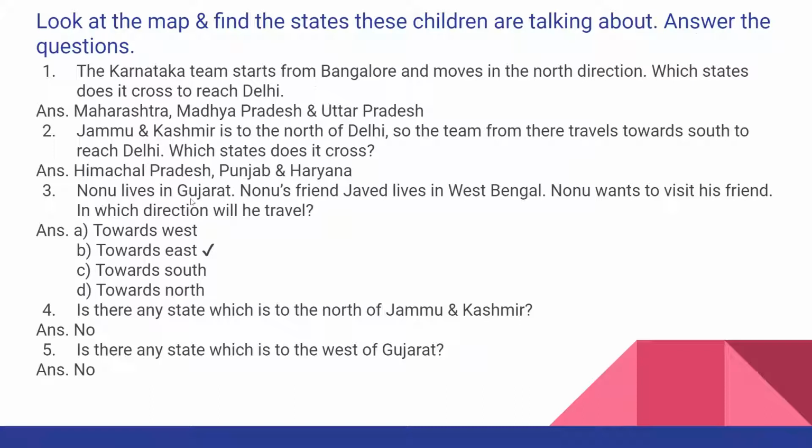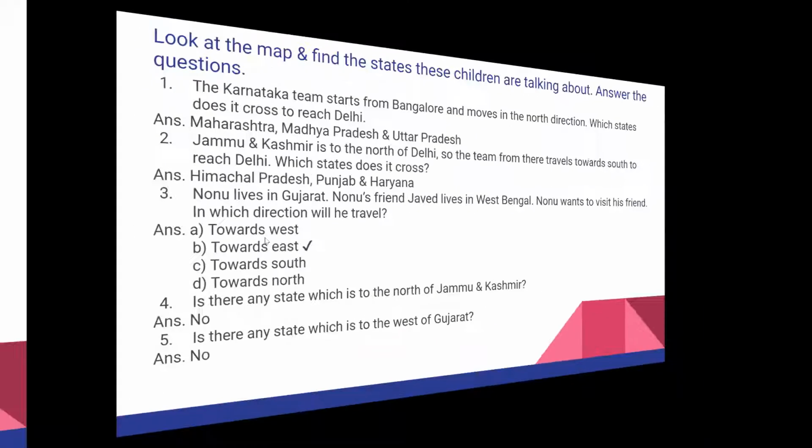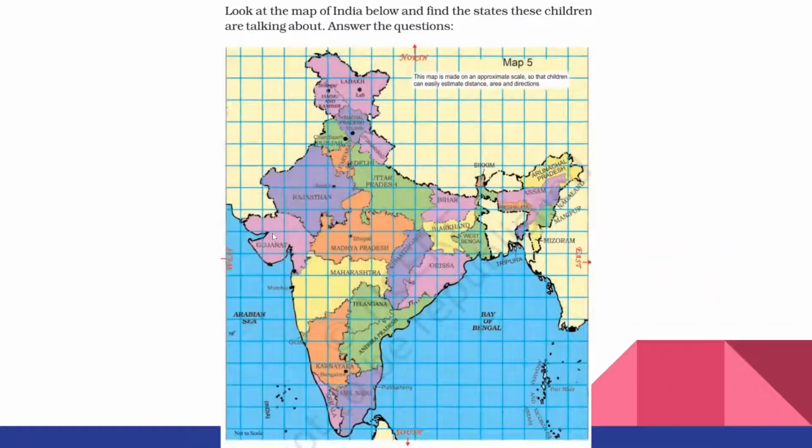Third question. Nonu lives in Gujarat. Nonu's friend Javed lives in West Bengal. Nonu wants to visit his friend. In which direction will he travel? All these answers we will get from the map only, so every time we have to look at the map. Where is Nonu? Nonu lives in Gujarat. Where is Gujarat here? Gujarat is the state on the west side of the map of India.